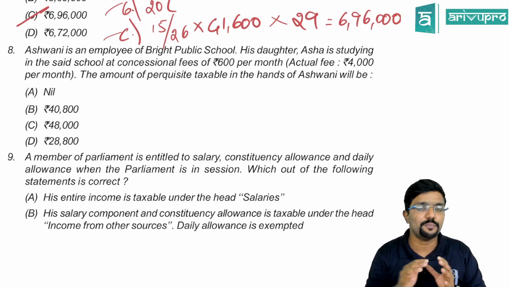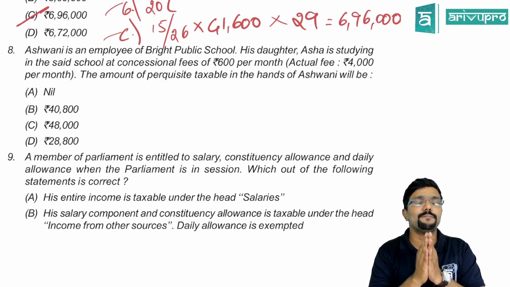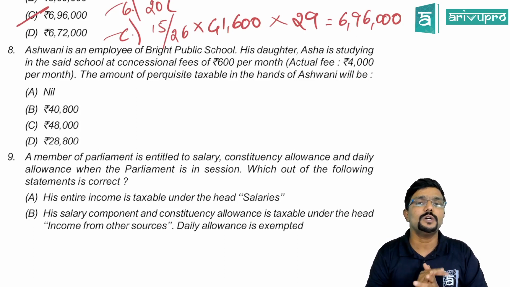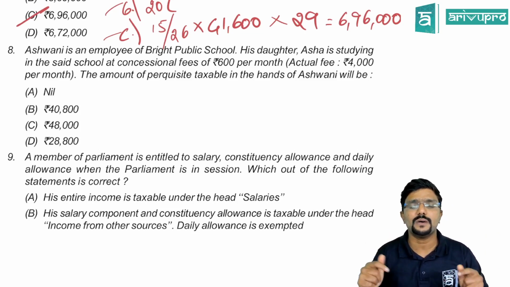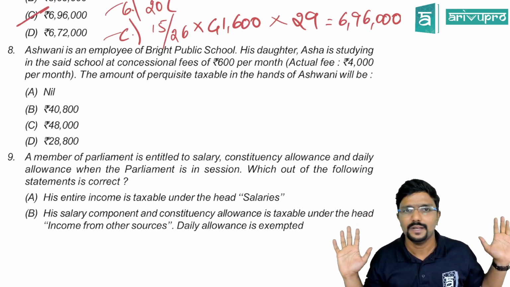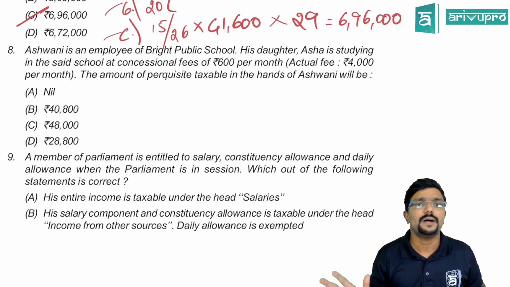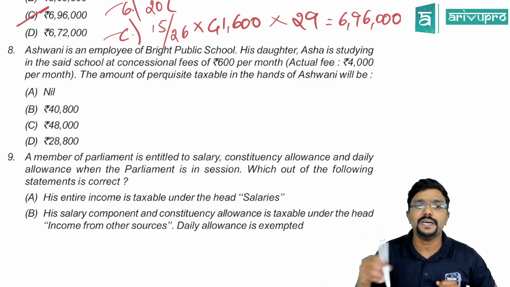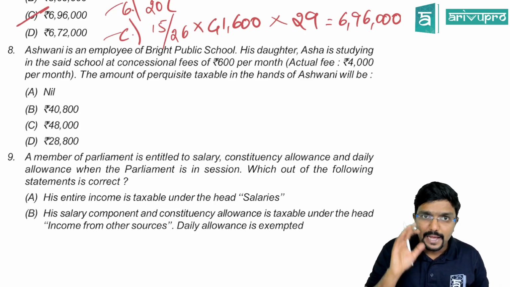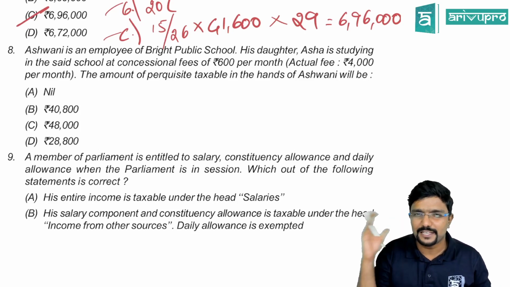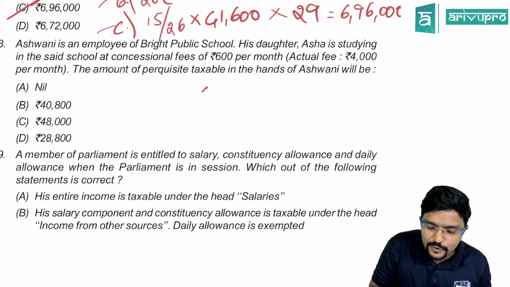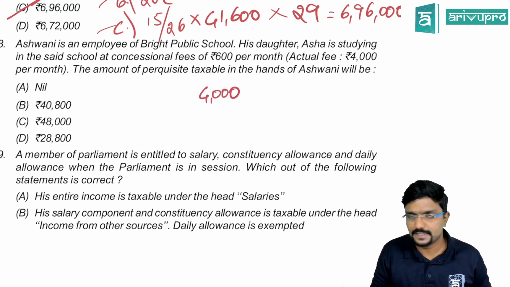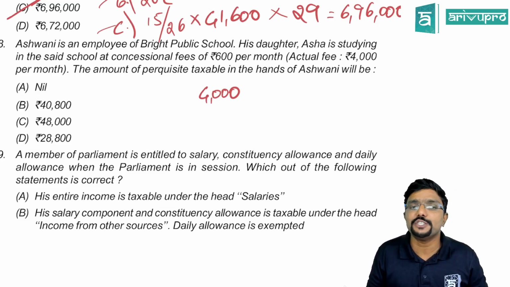See, guys, this is with respect to perquisite. Whenever the employee's children are studying in a school owned by the employer, we have to check what is the cost of education in a similar institution in a similar locality. If it is more than 1,000, the entire amount would be taxable. 1,000 is not exempt. Entire amount would be taxable. There are different opinions here as per CBDT circular and all, but I am going as per the income tax provision. 4,000 is the actual cost.